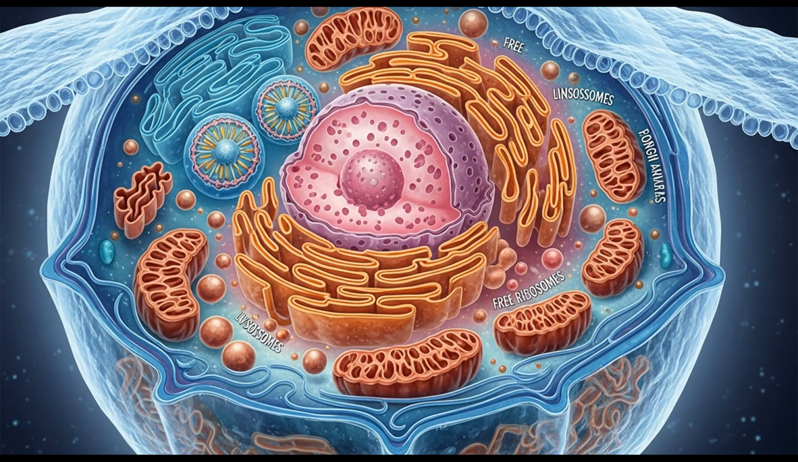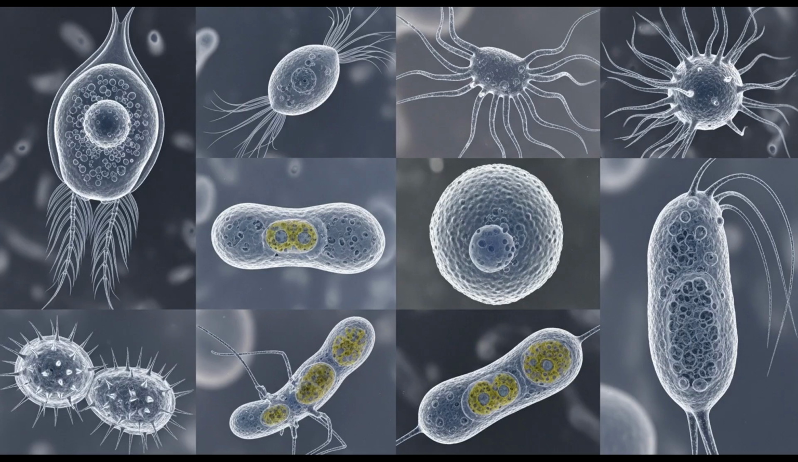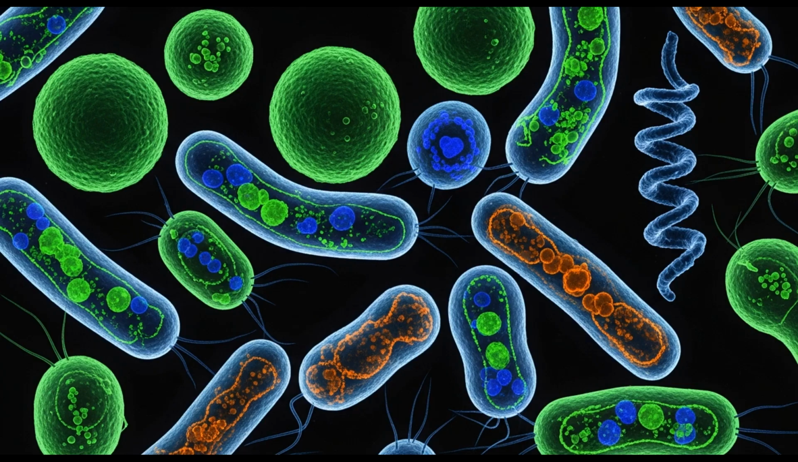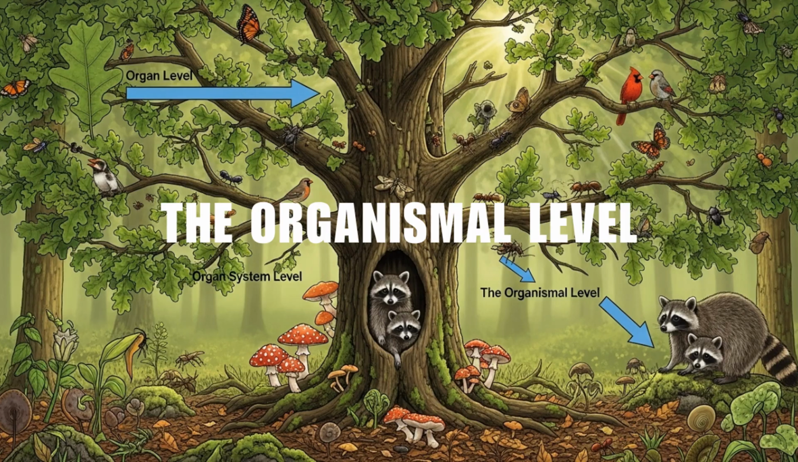Biological molecules are assembled into tiny structures called organelles within membrane-bounded units we call cells. The cell is the basic unit of life. Many independently living organisms are composed only of single cells. Bacteria are single cells, for example. All animals and plants, as well as most fungi and algae, are multicellular, composed of more than one cell.